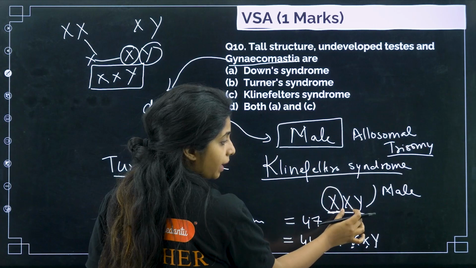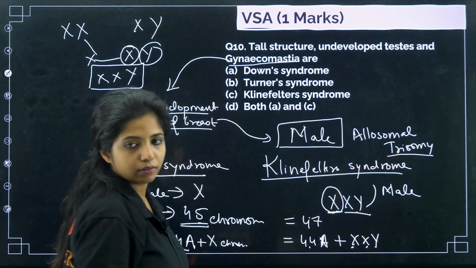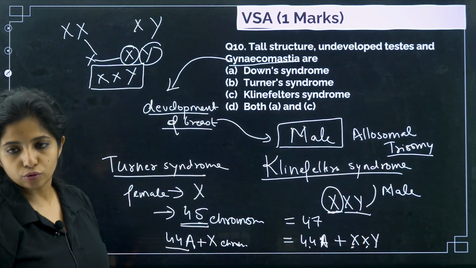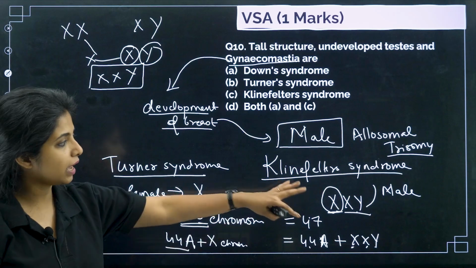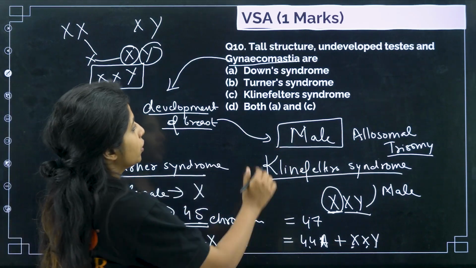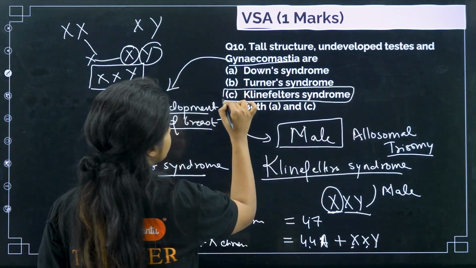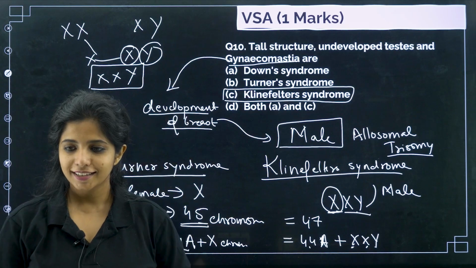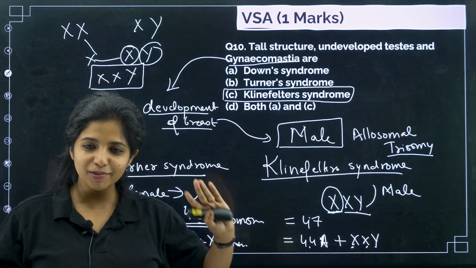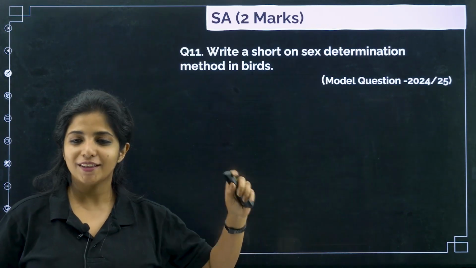So instead of having a pair, you have one extra, you call it trisomy. When you have one less, you call it monosomy. Allosomal monosomy, allosomal trisomy. So you're talking about Klinefelter syndrome over here. Done with the 10 MCQs that we are having. Let's move on to the next questions.